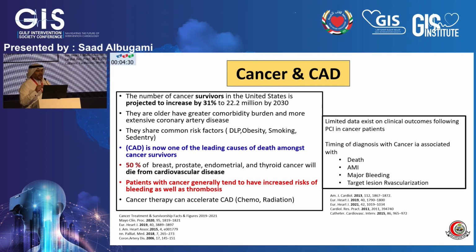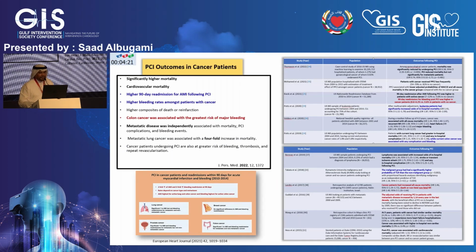What we know, during the initial presentation, many of them would have myocardial infarction, death, major bleeding, or target lesion revascularization. There is a plethora of articles recently published showing the outcome of PCI in those patients. There's an increased all-cause mortality, an increase in cardiovascular mortality, higher 90-day readmission with MI and bleeding. Specifically, patients with colon cancer have a higher rate of bleeding, and patients with lung cancer have higher mortality.